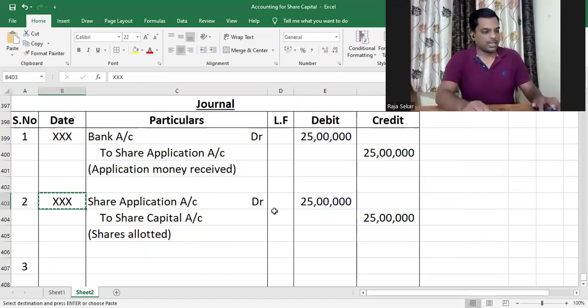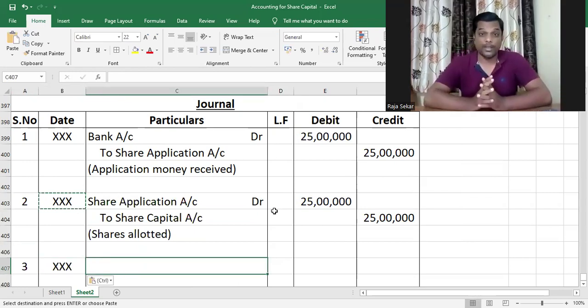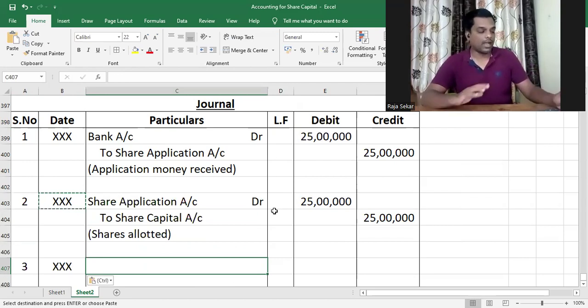And the third journal entry would be to make the allotment money due. Now, Karthi has paid the remaining amount due along with allotment. Does that mean that we make some changes here? No. We would come to know that Karthi has paid the remaining amount due along with allotment money only when we receive that money. As of now, we are only making the allotment money due.